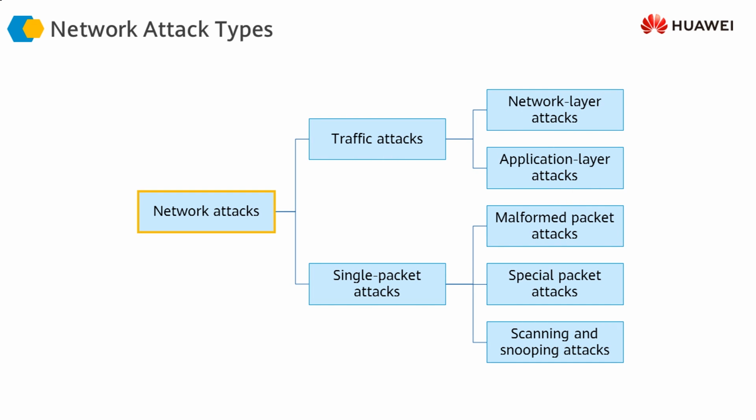As you can see in this slide, the network attacks can be of two types. Either we can have single packet attacks or we can have the traffic attacks. In single packet attacks, we can have scanning and snooping attacks, malformed packet attacks, and special packet attacks. We are going to look at all these in a lot more detail in the next few slides. If you look at the traffic attacks, there are two types of traffic attacks that target the network layer resources and the attacks that target the application layer resources or the application servers.